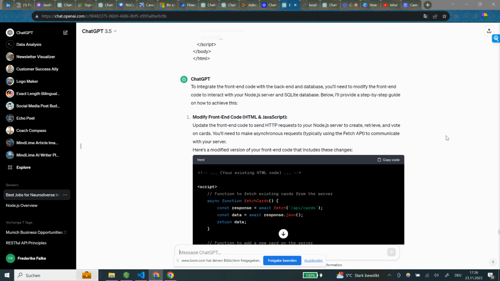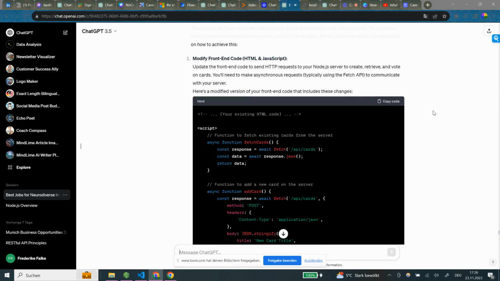So to integrate the front-end code with the back-end database, you'll need to modify the front-end code to interact with your Node.js server and SQLite database. Below, I'll provide a step-by-step guide on how to achieve this. Modify your front-end code, HTML and JavaScript. Update the front-end code to send HTTP requests to your Node.js server to create, retrieve, and vote on cards. You'll need to make asynchronous requests, typically using the Fetch API to communicate with your server. Here's a modified version of your front-end code that includes these changes.